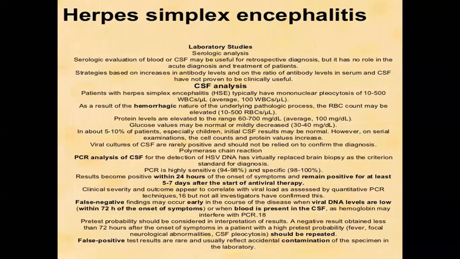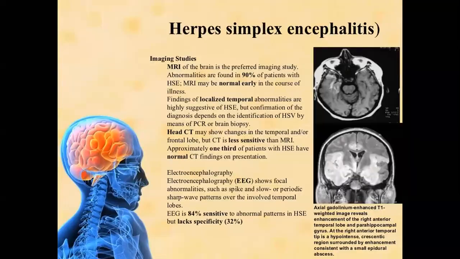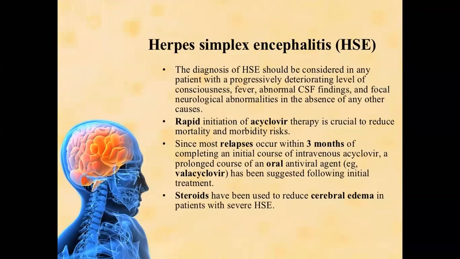So the investigations for diagnosis of herpes simplex encephalitis are routine investigations, lumbar puncture and CSF examination for CSF DR and CSF PCR for herpes simplex virus DNA, and finally neuroimaging, CT scan and MRI.